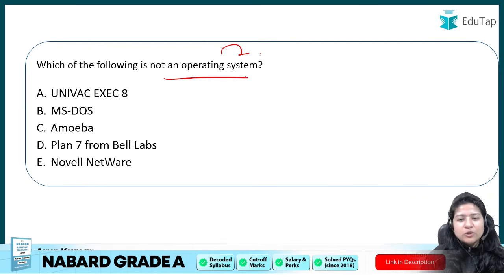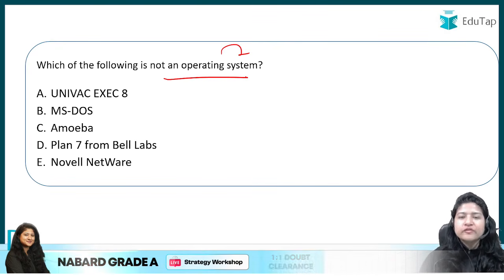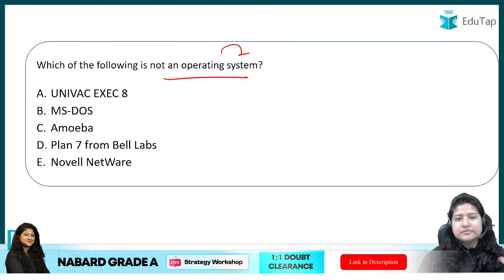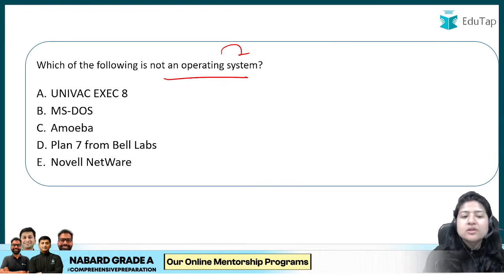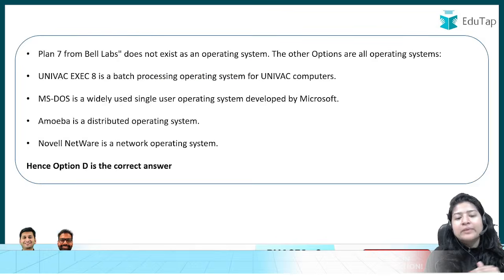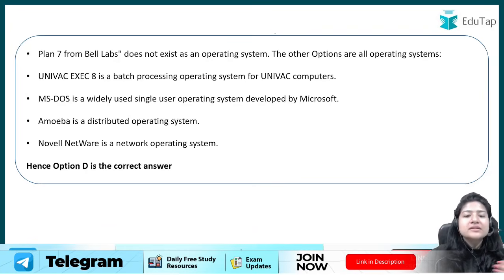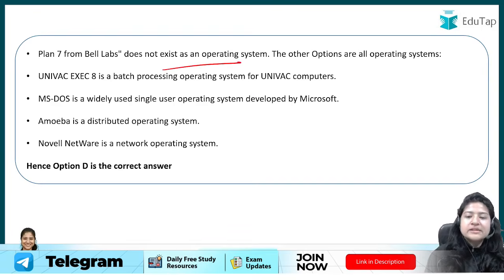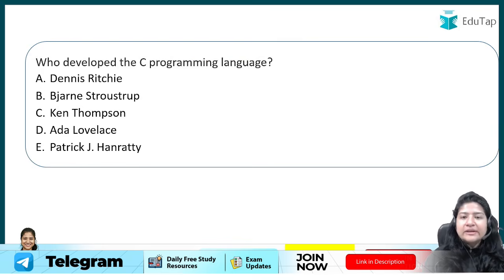Which of the following is not an operating system? As I told you, operating system is also an important concept. What is an operating system? Basically it's software which runs your hardware and software and sets up coordination between them, and whatever interface you see in a computer is because of the operating system. So here, Plan 9 from Bell Labs is not an operating system, and the rest that were present are all operating systems. That is why option D was the wrong answer.